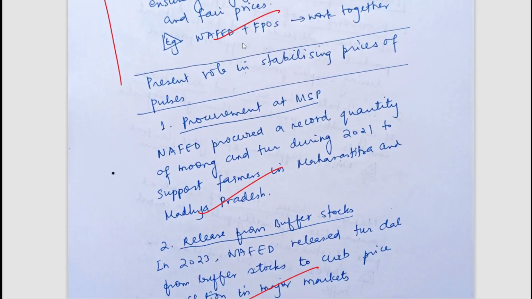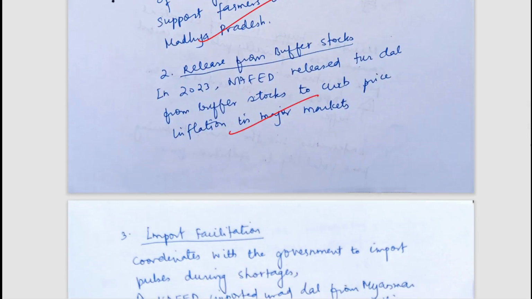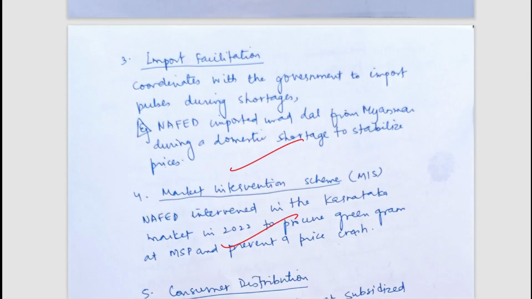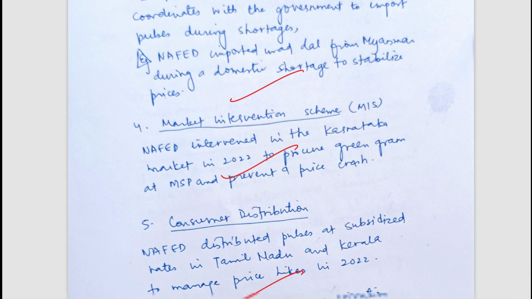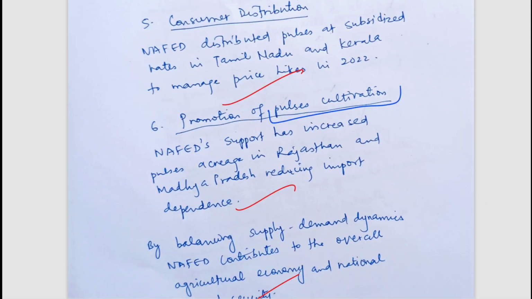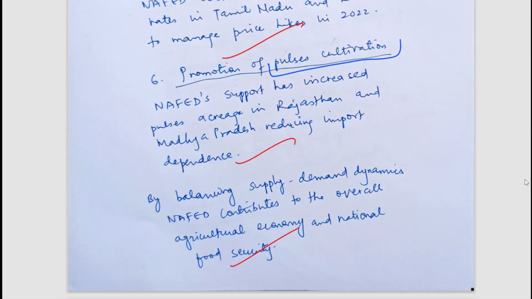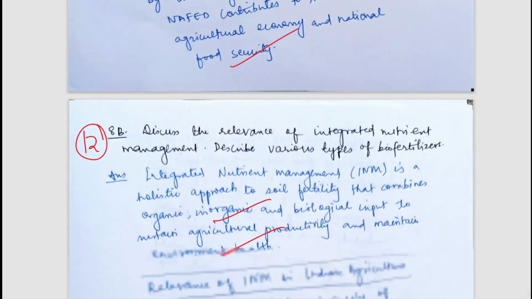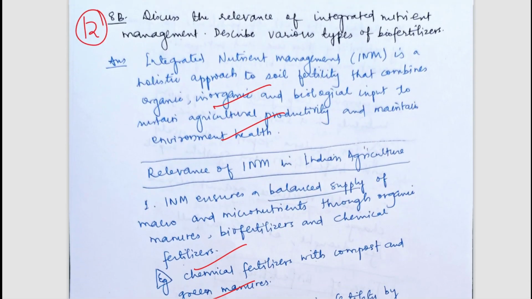Now its present role in stabilizing the prices of pulses. It procures the pulses at MSP. It releases it from buffer stock. There is import facilitation, market intervention schemes are there, consumer distribution is there. The written points. It promotes pulse cultivation, raises awareness among the farmers with regards to pulse cultivation. So well written. Now let's move to the next question. The next question is, discuss the